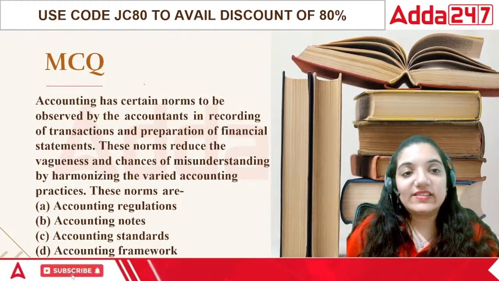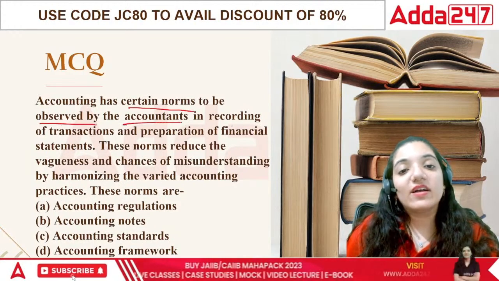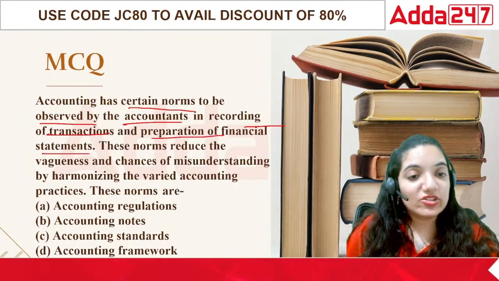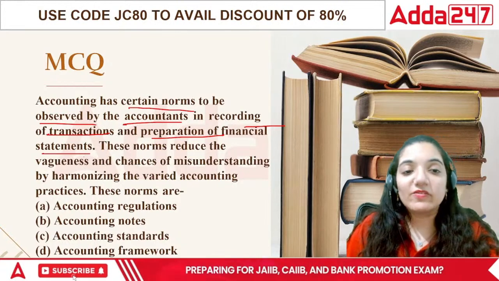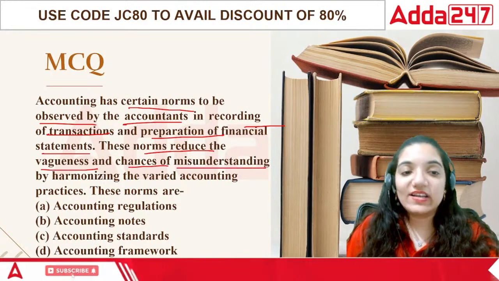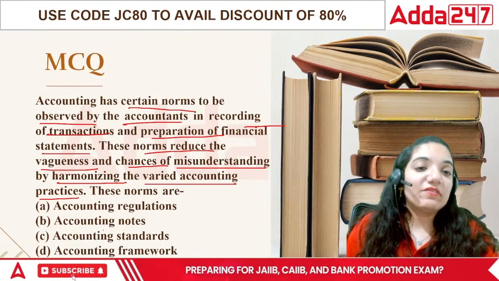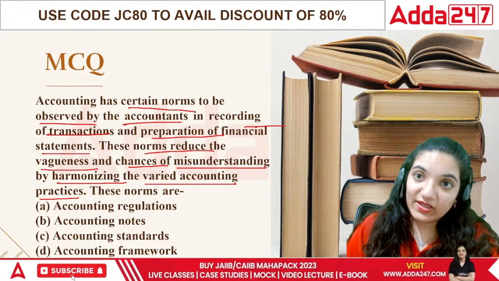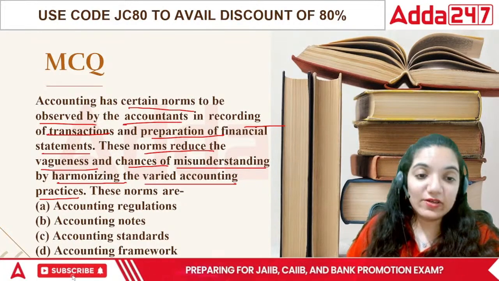Next question. It says accounting has certain norms to be observed by the accountants in recording of the transactions and preparation of the financial statements. So accounting has a very important role to play in terms of the working. These norms reduce the vagueness and chances of misunderstanding by harmonizing the varied accounting practices. So this is the definition of which particular thing? Accounting regulations, accounting notes, accounting standards, or accounting framework.